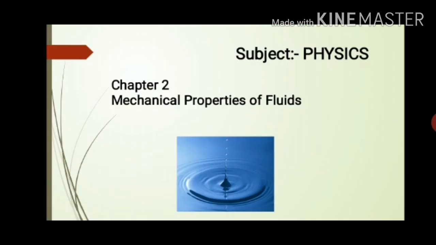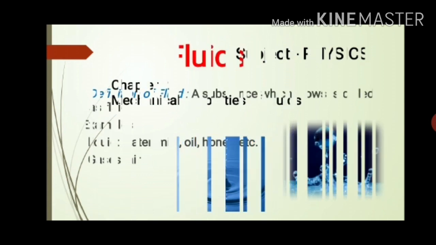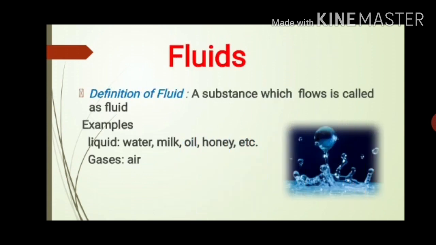We will study chapter number 2, mechanical properties of fluid. Basically, what does fluid mean? A substance which can flow easily is called a fluid. For example, liquids and gases. These are the two states of matter which can flow. So we will take the example of liquid and gas.